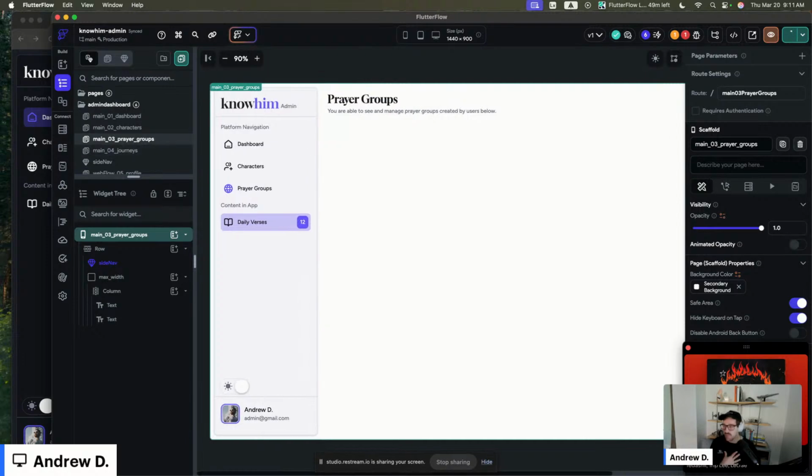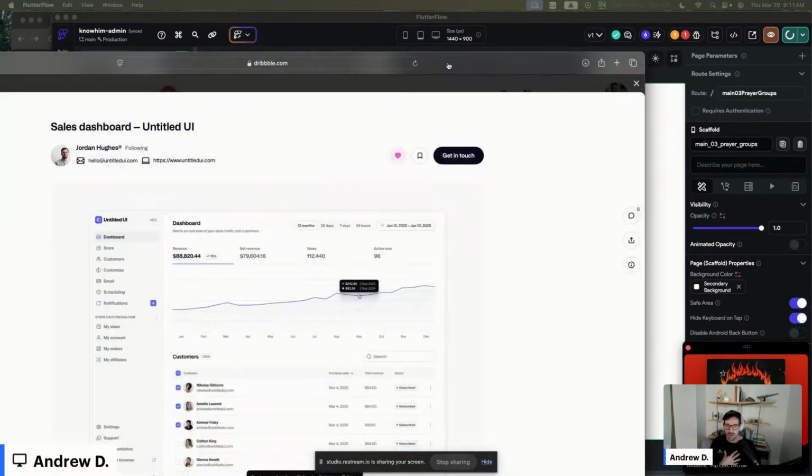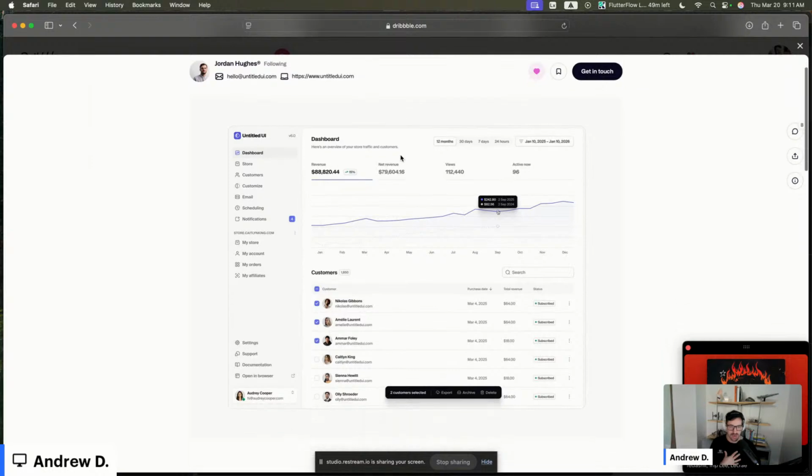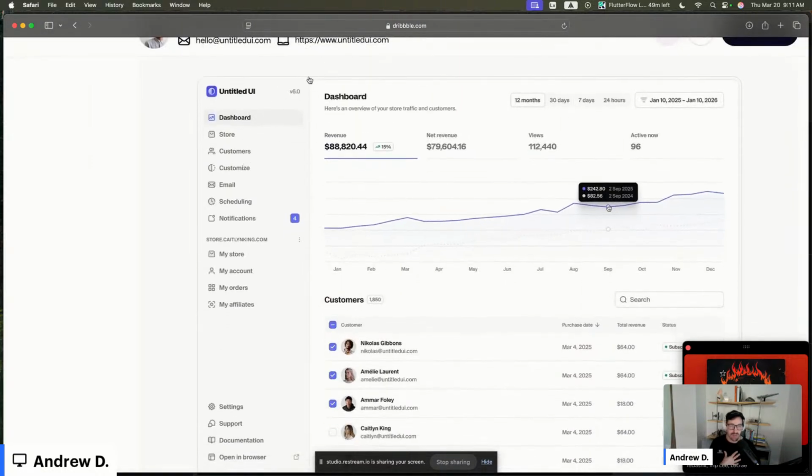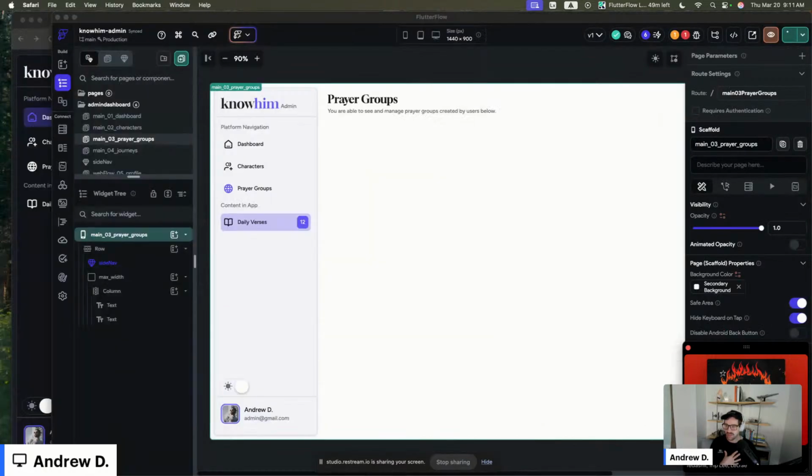I'm going to hopefully adjust this. So again, this is sort of what we want to build. What Jordan's done here, we want the page background and the nav background to be the same. And we want this page content to have maybe 8 pixels of padding around and some border radius. So that's what we're going to do.